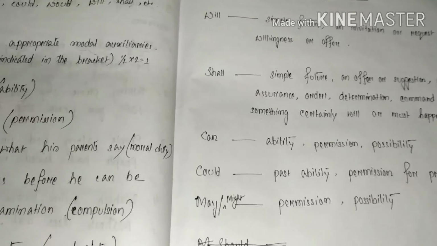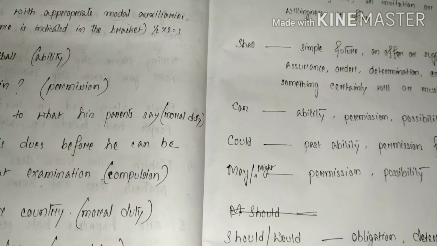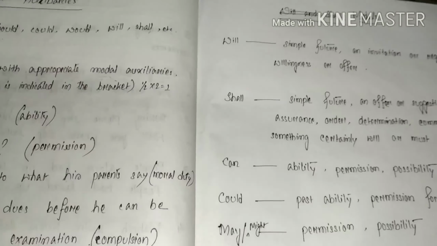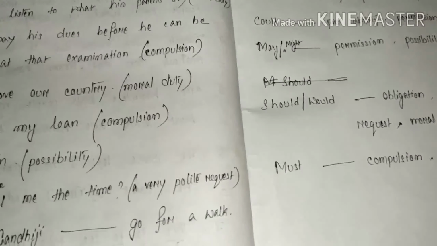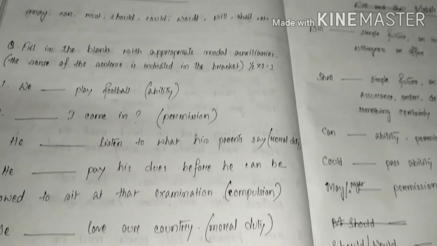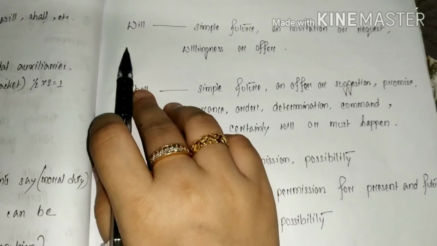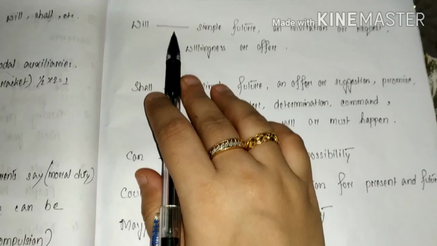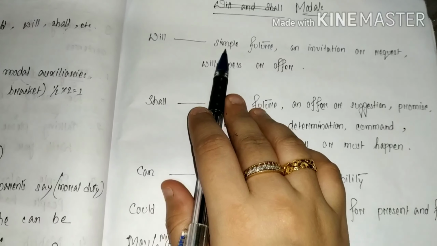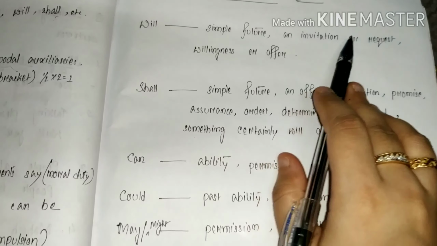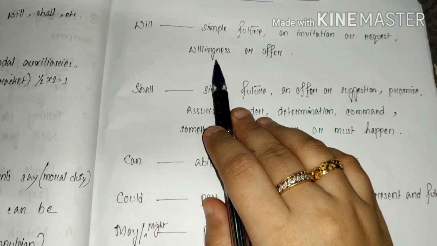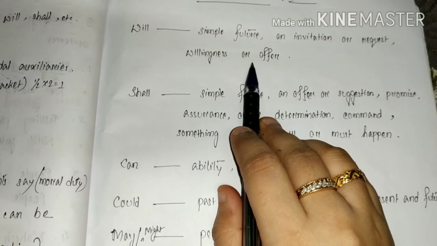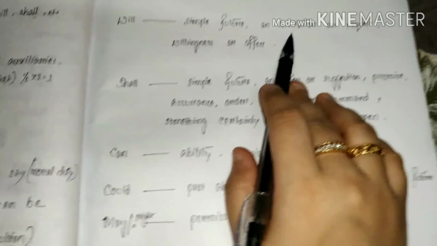And how can we use these modals in our sentences? Let us see it. See here, some of the modals I have written. See will. What does it indicate? It indicates simple future, an invitation or request or willingness or an offer. Now how invitation or request?